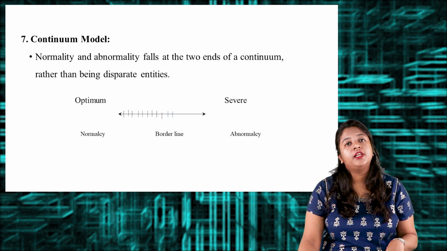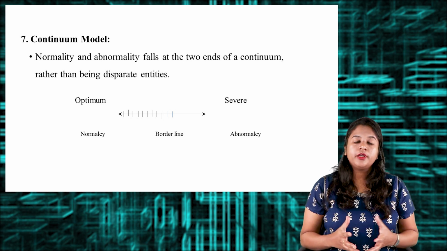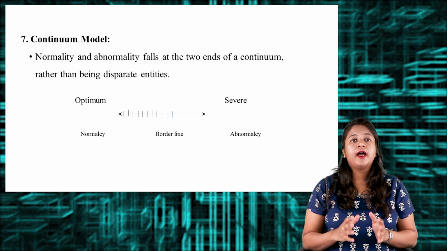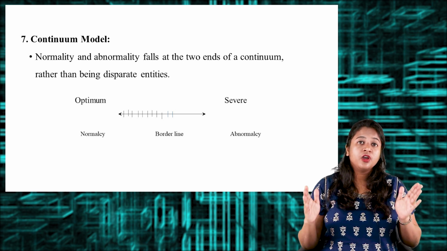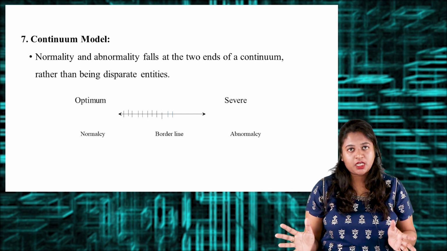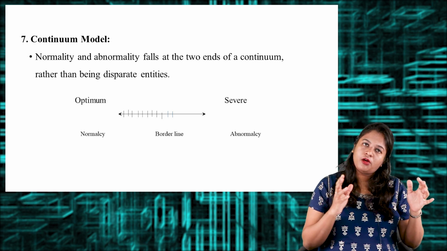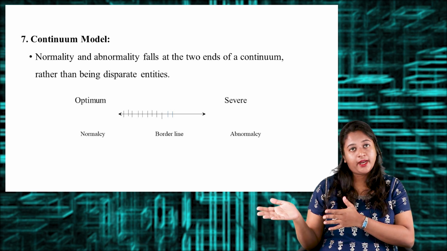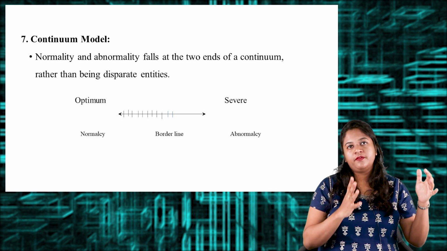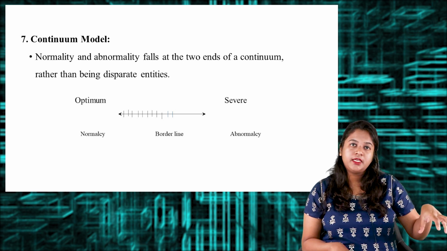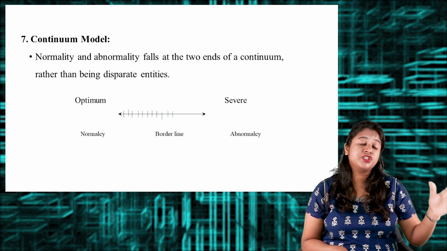The next model is the continuum model. According to the continuum model, normality and abnormality fall at two ends of a continuum rather than being separate or disparate entities. They believe that normal behavior is one end and abnormal behavior is the other end. If a person is able to function in a normal way, then he is having a successful life, which is normal.